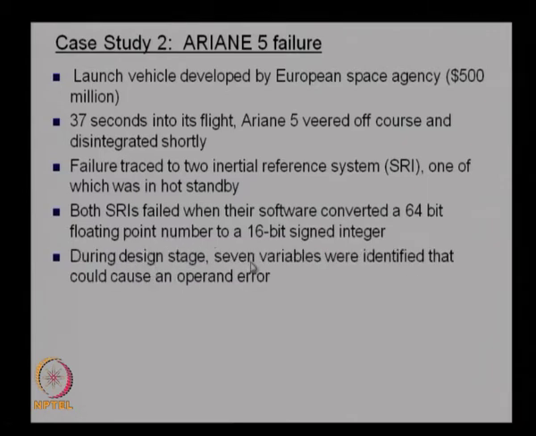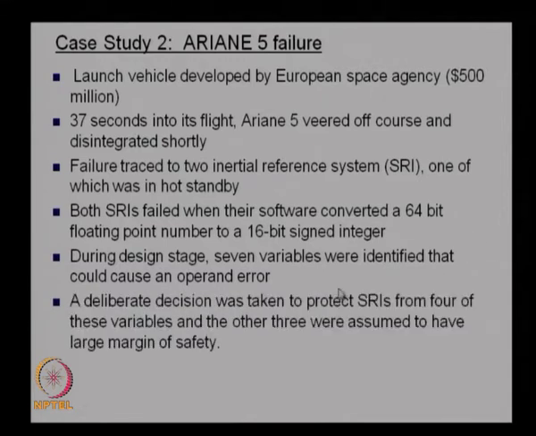During the design stage, 7 variables were identified that could cause an operand error. So, in the initial stages of the design, engineers identified 7 variables which can cause this kind of problem. A deliberate decision was taken to protect the SRIs from 4 of these variables. So, out of the 7, they made the necessary measures to protect the SRI from this problem for 4 of them, and the other 3 were assumed to have a large margin of safety.